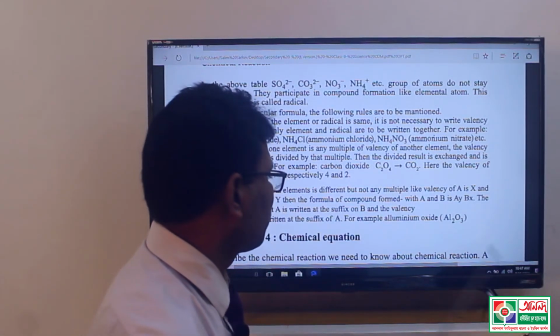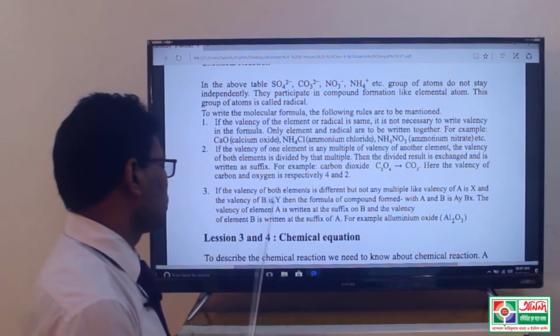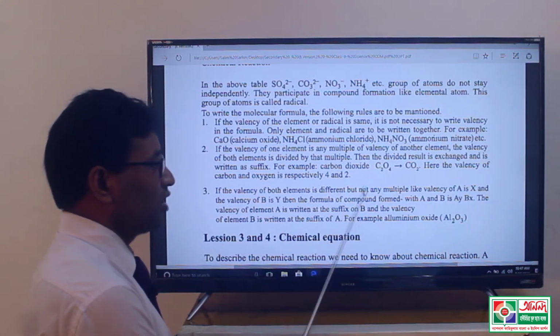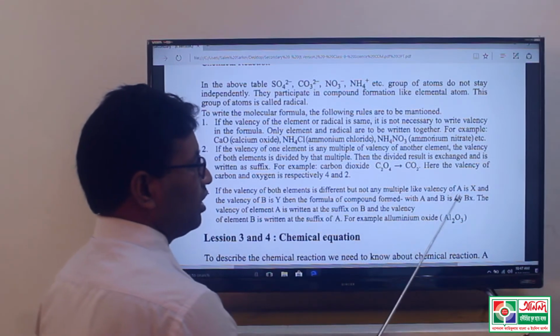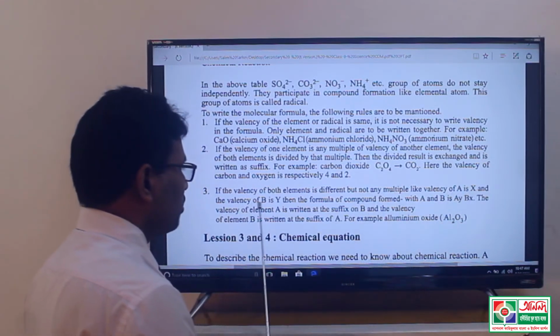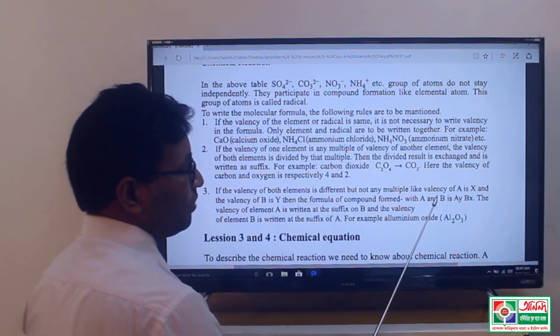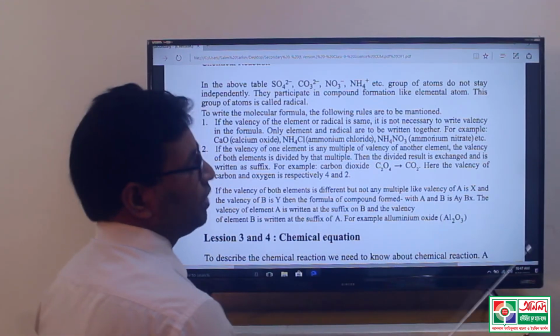The last one, the third rule. If the valency of both elements is different but not a multiple, like the valency of A is X and the valency of B is Y, then the formula of the compound formed with A and B is AYBX.